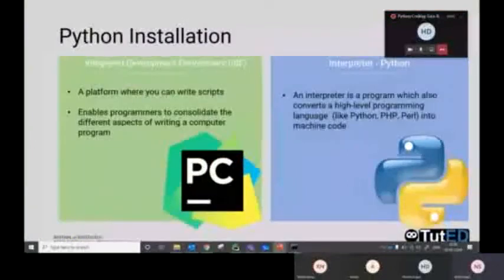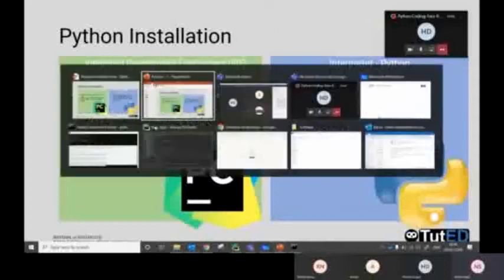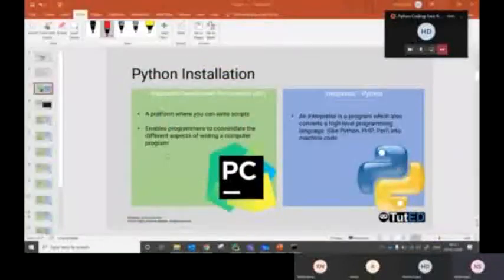So there are two things that we have seen. One is the IDE and the second one is Python, which is an interpreter or scripting language. Python is a scripting language where the programming will take place. The second part is the IDE, on the left hand side, the green box. An IDE is nothing but a host where you can write Python. Even on PyCharm, you can write any kind of language like Java, HTML, or anything. What you need to do is create a script.